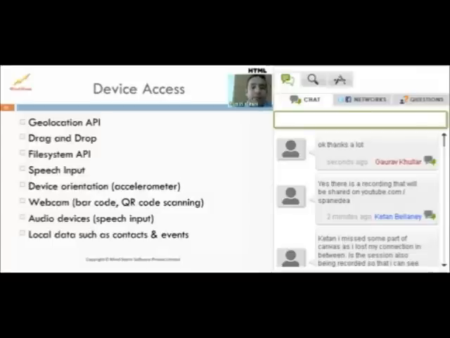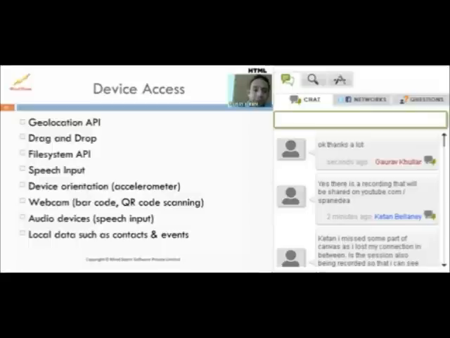The geolocation API is the HTML5 API via which you can actually get the latitude, longitude from right within the browser itself. There are also various other APIs that HTML5 supports. So anyone who's interested in learning more about it can visit some of these features. So we've got also the drag and drop API by which you can move controls. You have full access to the file system, of course, within a particular sandbox. Speech input, you'll have a small audio tag, and if you speak in it, it'll try to decode what you actually spoke.